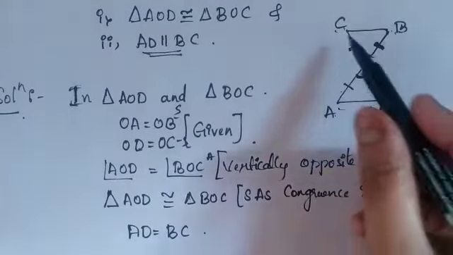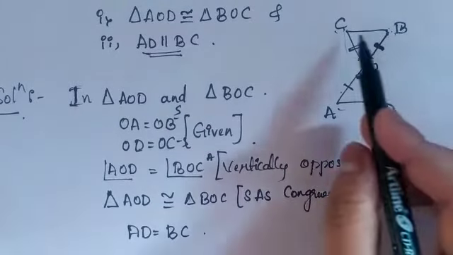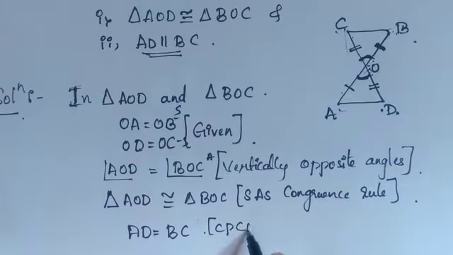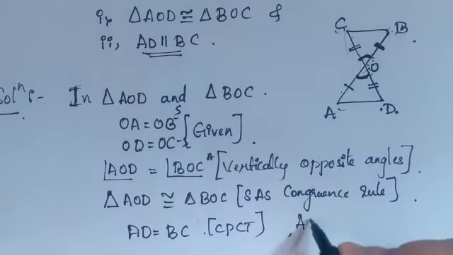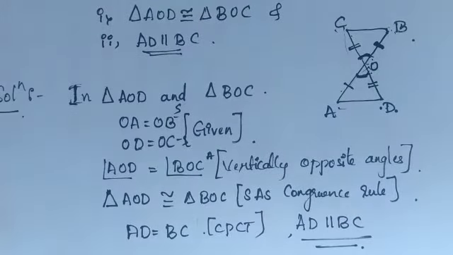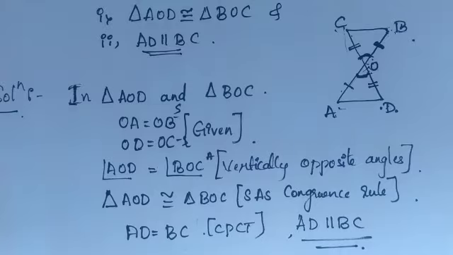These two are congruent to each other, which means I can write AD is equal to BC. Since AD is equal to BC by CPCT, I can write AD is parallel to BC. If these two sides are equal, then you can say those two sides are parallel to each other, like we are going to take in a rectangle. Same condition: if these two sides are equal, then you can say these two sides are parallel to each other.